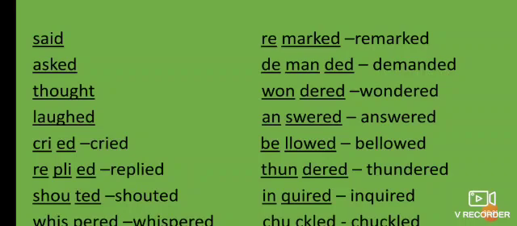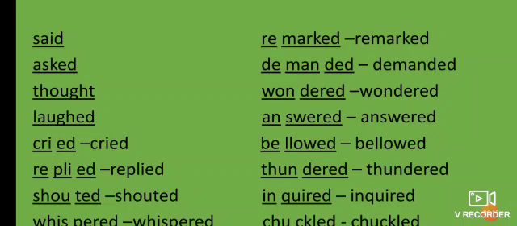Now the next word is answered. Answered. Two different syllables. This is the past form of answer. Bellowed. BEL, LOWED, bellowed. Here W is silent. Okay. Bellowed means also shouting, but here shouted is when you are suddenly crying out loudly, and bellowed means it's also crying out loudly, just like a roar. Okay, but not suddenly. But in case of shout, we can say that you can suddenly cry out.